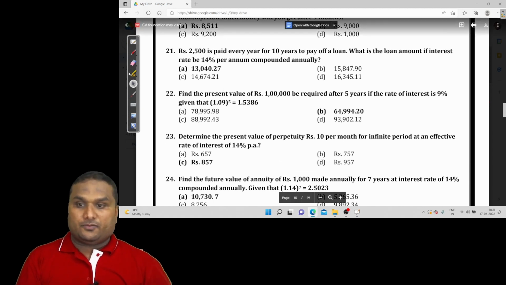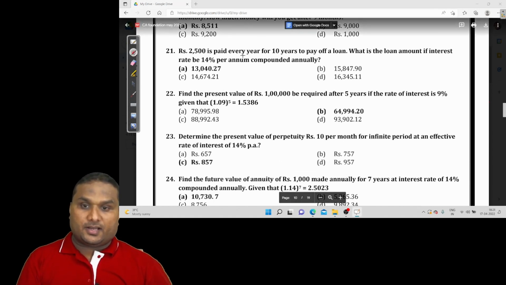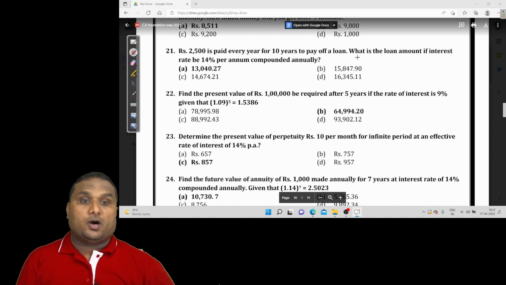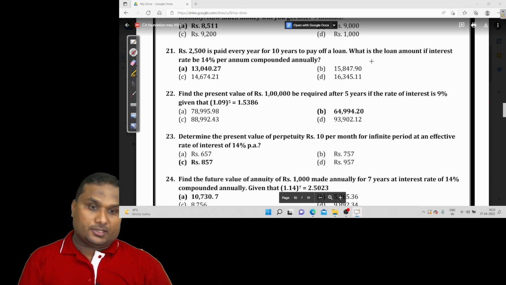Question number 21: rupees 2500 is paid every year for 10 years to pay off a loan. That means you have taken a loan and your loan EMI is 2500. What is the loan amount if interest is 14% per annum compounded annually? So this is the present value of an annuity. The rate of interest is 14%. How to find out the loan? The EMI factor is the present value annuity.